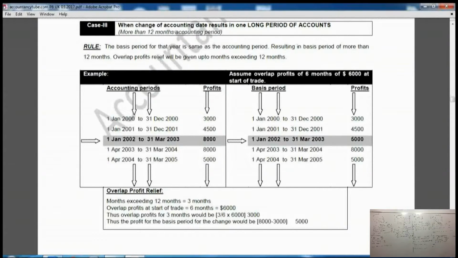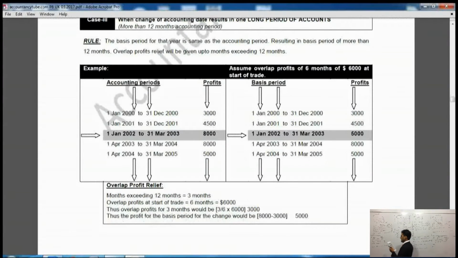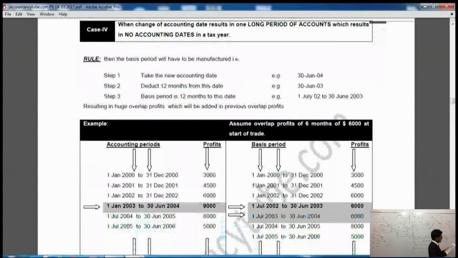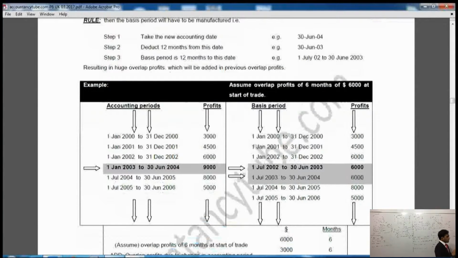All right. Now, if you come to case 4 on the next page, which is page 31, case 4, which is the last case, when the change of accounting date results in one long period of accounts, which results in no accounting date in a tax year. Now, this one is a little bit complicated. The accounting period is more than 12 months, but it results in no accounting date in a tax year. So say, for example, if our tax year is 15-16, there won't be any accounting date in our tax year. So this is the case. Now, what is the rule? We will look at the rule later, but please come to the table first.